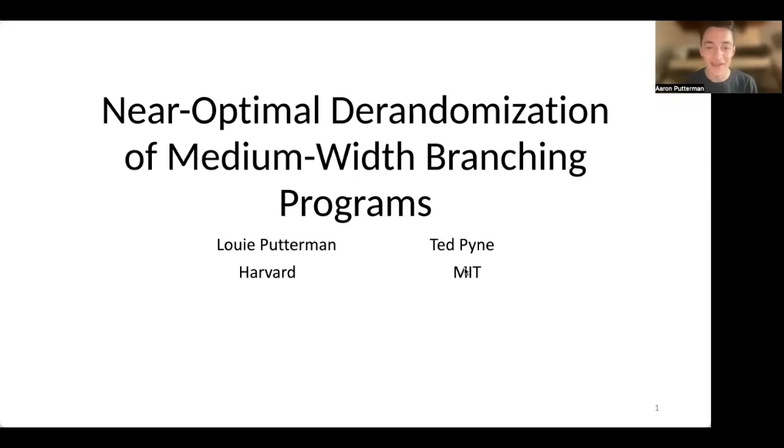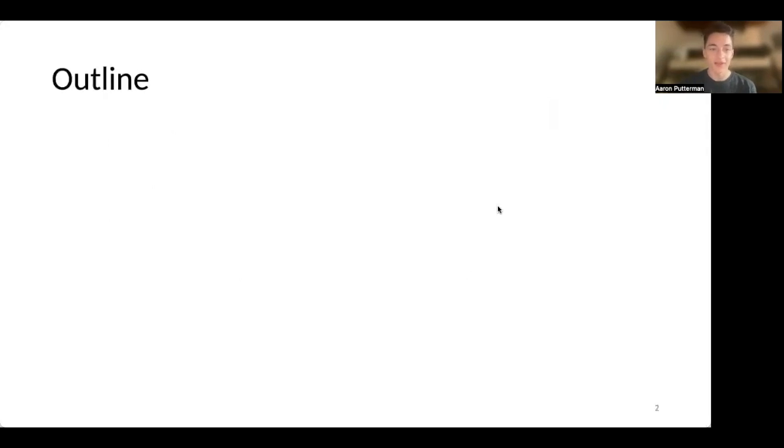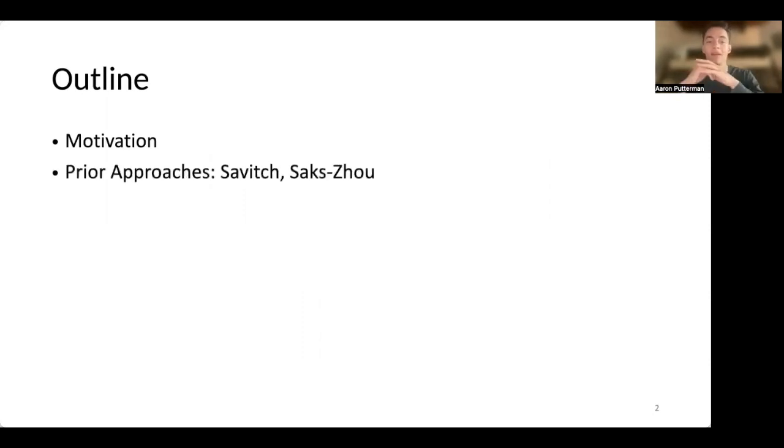Hi, my name is Louie, and today I'll be talking about joint work with Ted on near-optimal de-randomization of medium width branching programs. So just for a brief outline of what the talk will look like, first I'll touch on some context and motivation for the problem. Then I'll detail some prior approaches, namely those of Savage and Sachs-Joe. And lastly, I'll touch on exactly what our contributions are and the approach we use to get them.